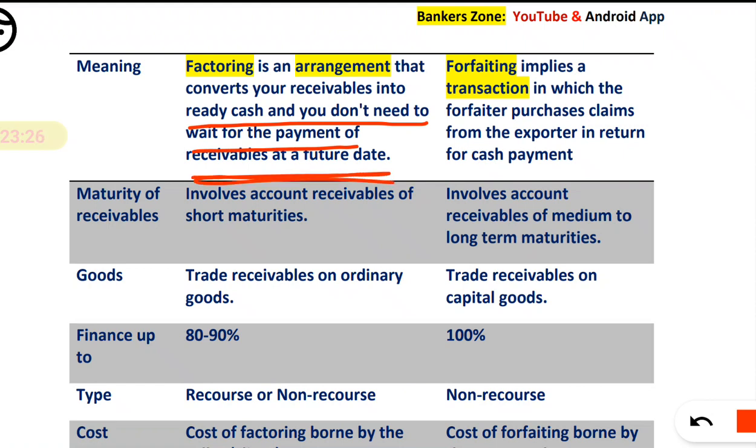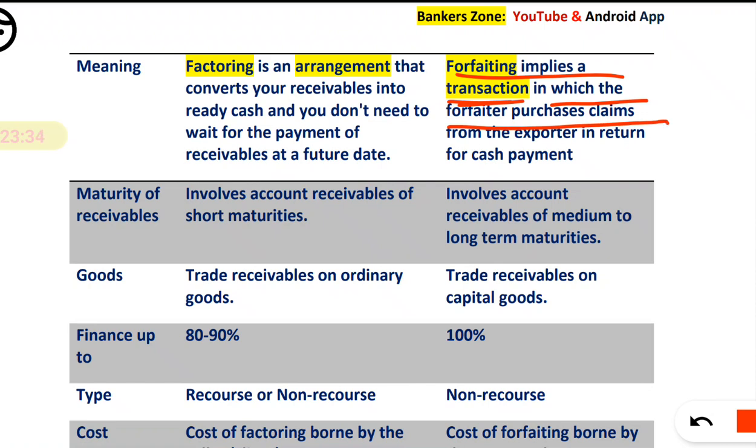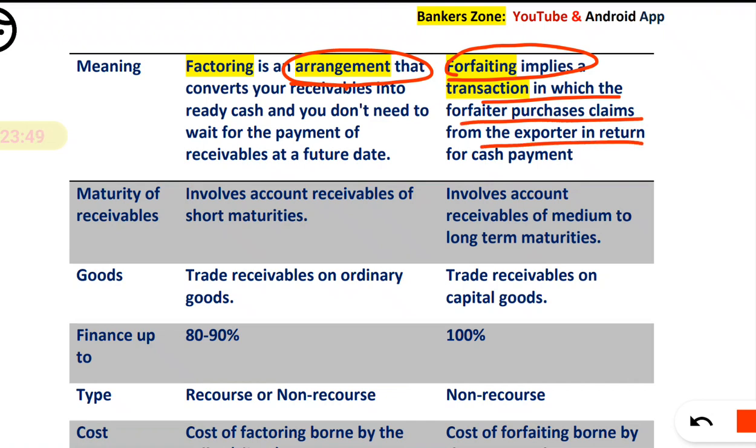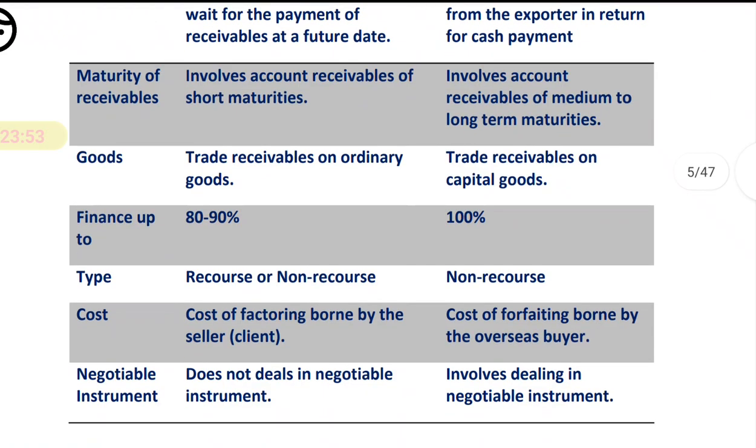Now what is forfeiting? It implies a transaction in which the forfeiter purchases the claim from the exporter in return for the cash payment. So factoring is just an arrangement, whereas forfeiting is a proper transaction where the forfeiter will purchase the claim of an exporter, okay.